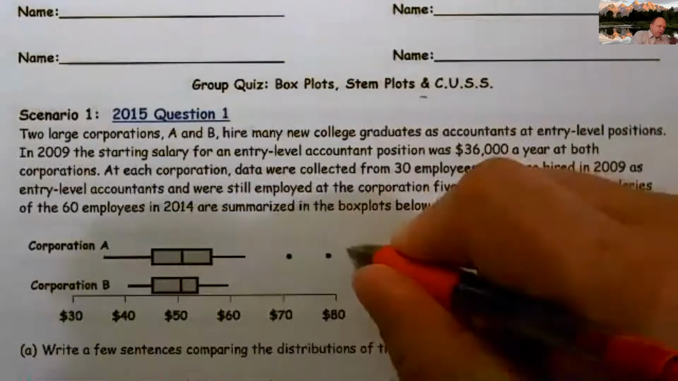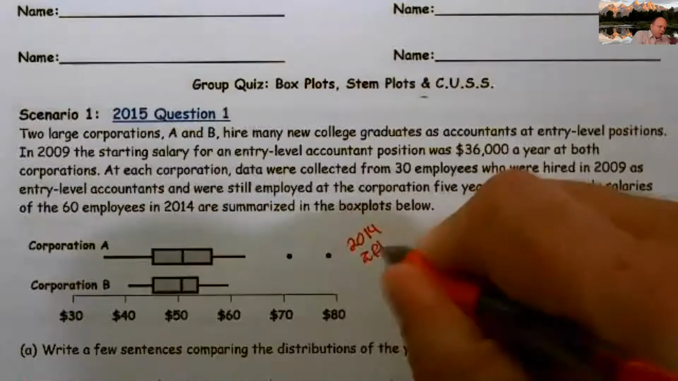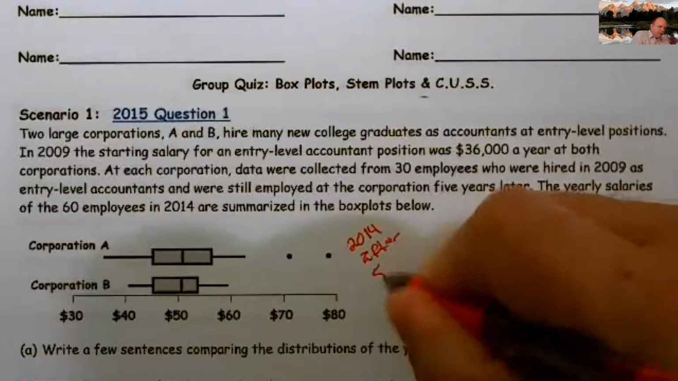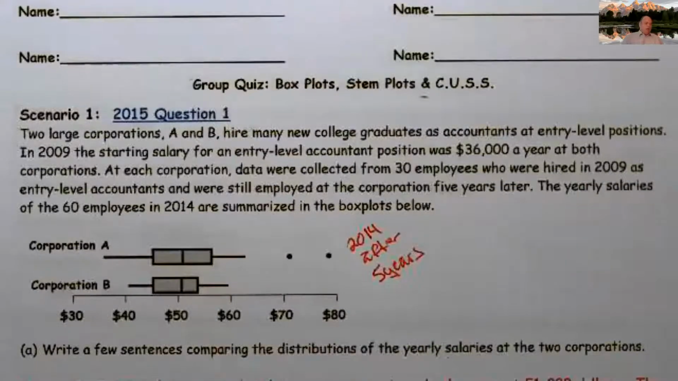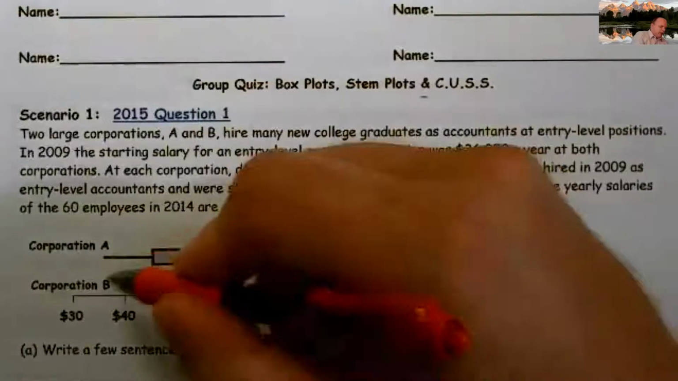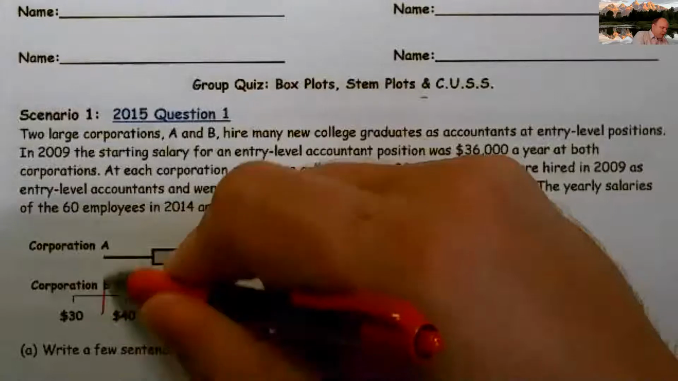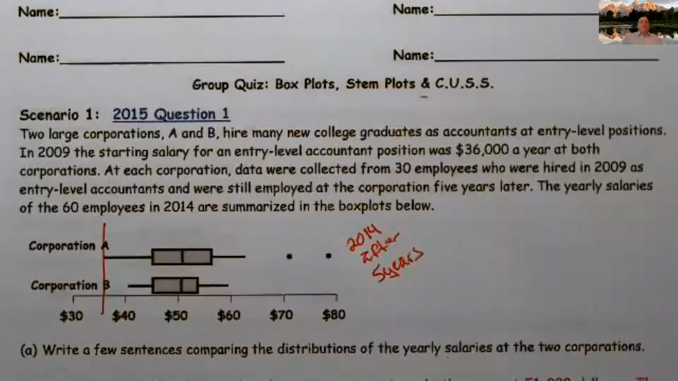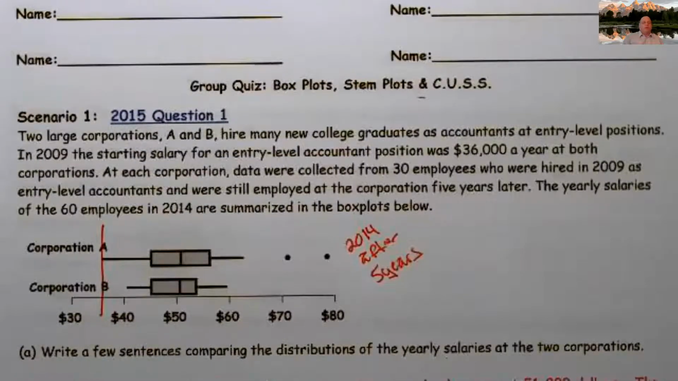And I'm just going to make a note to myself. This is 2014 after 5 years. Both of these, all right? This was not their entry salary. And they told me their entry salary happened to be $36,000, which I'm going to say is about here. So that's about where they started. Okay, none of that's required. That's just helping me keep my stuff organized for when I answer the question.